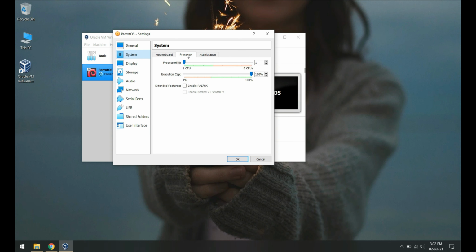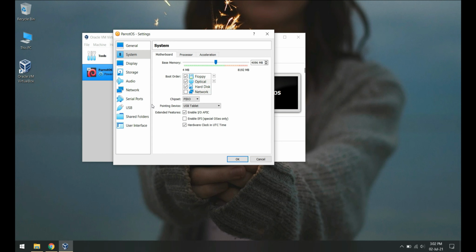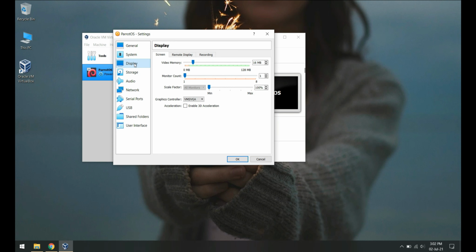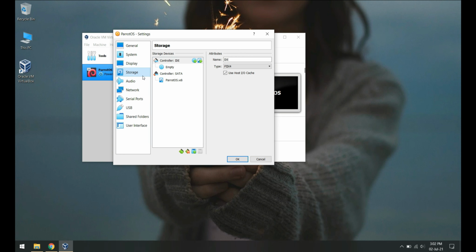Go to the Processor tab, this shows the CPU cores your VM will be using. I'm going with 4, you can select according to your resources. Again, keep everything else as it is. Now go to the Display section and provide the maximum amount of video memory you have. This will make your experience using the VM smoother. Keep everything else as it is. And we're finally done with all the settings we had to do to get the Parrot OS started.